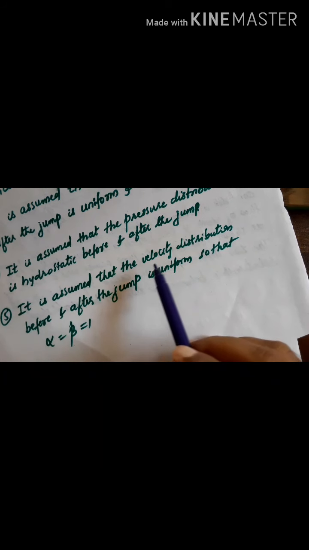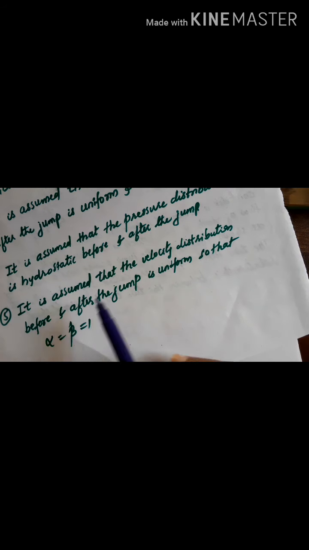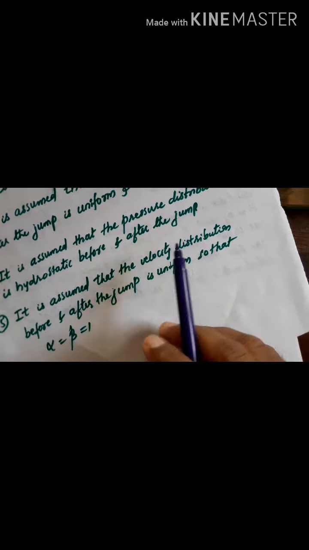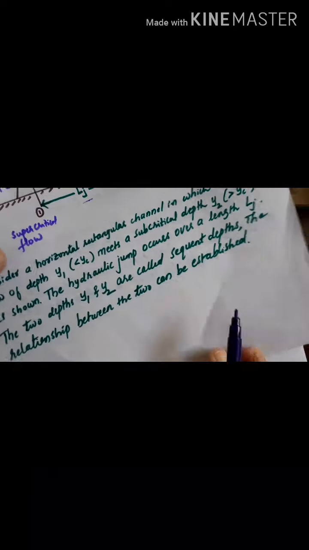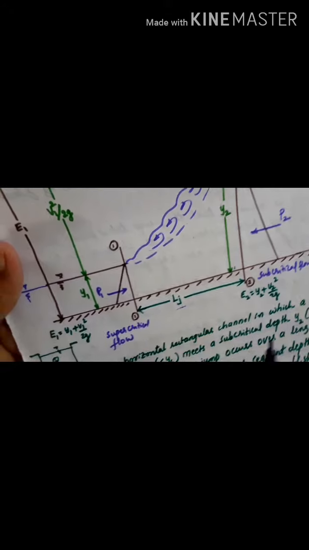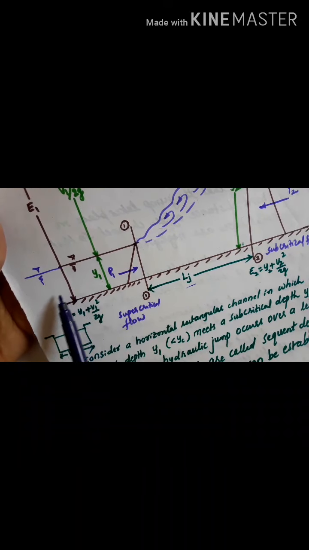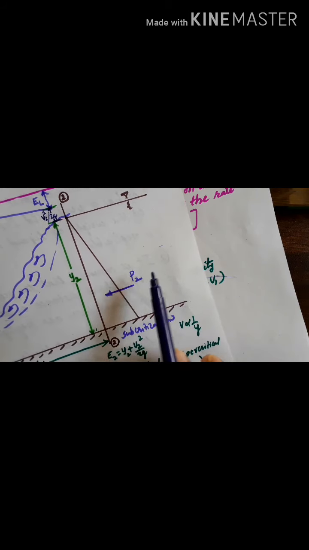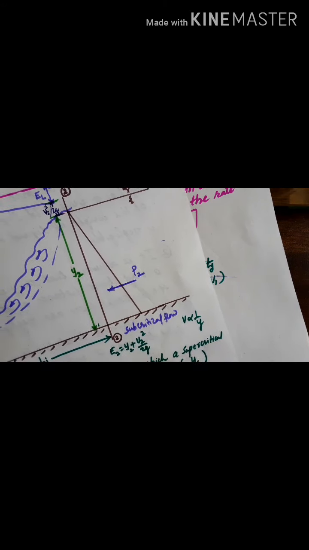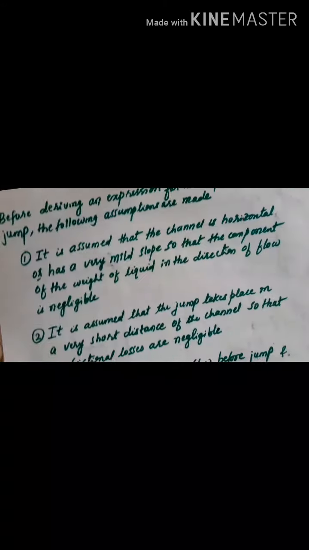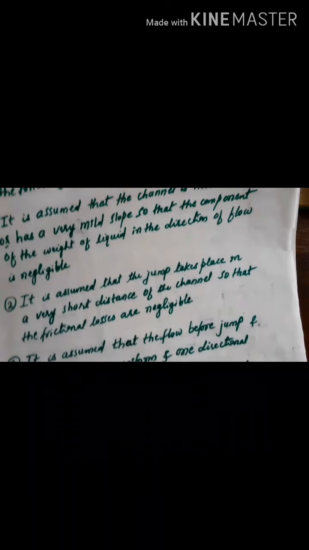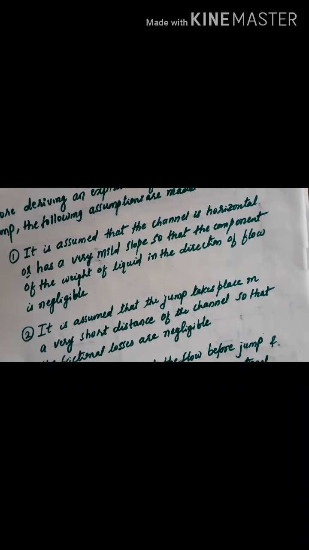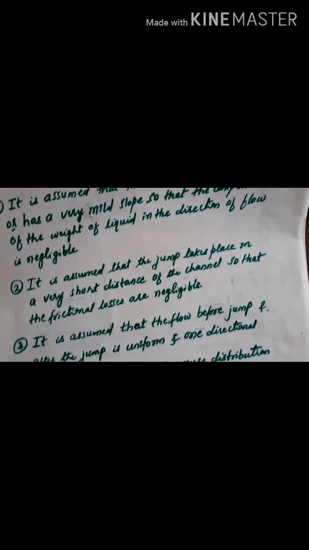As I said, the flow before the jump was uniform, and the flow after the jump is also uniform. So the velocity distribution will be uniform, and there is no need to take any correction factors. So these are the 5 assumptions to be made before deriving the equations: 1, 2, 3, 4, 5. Remember these 5 assumptions.